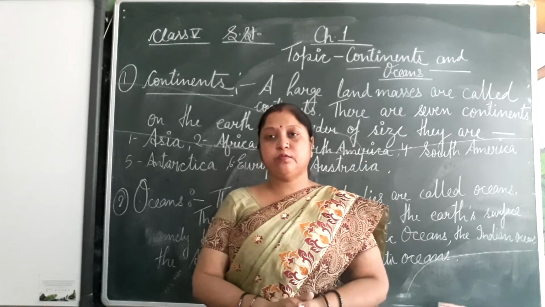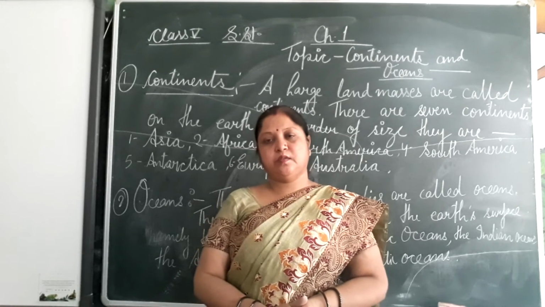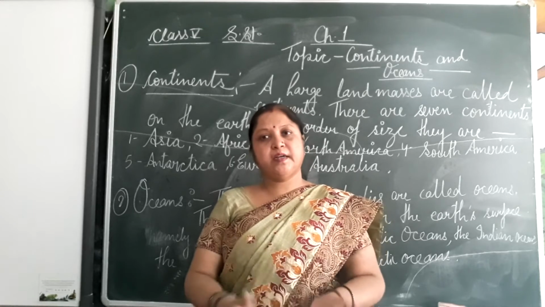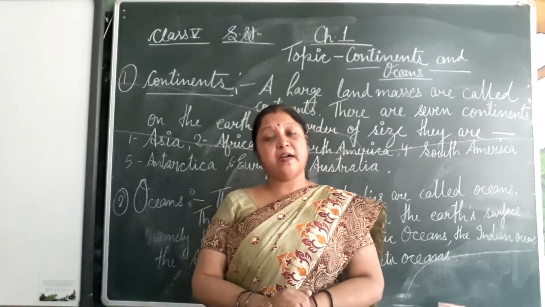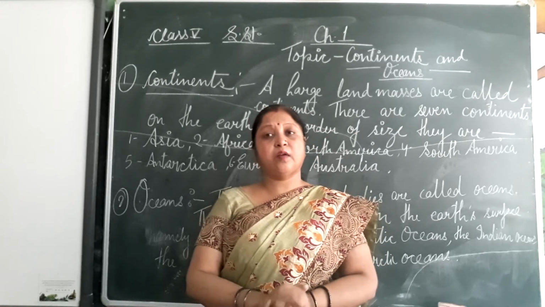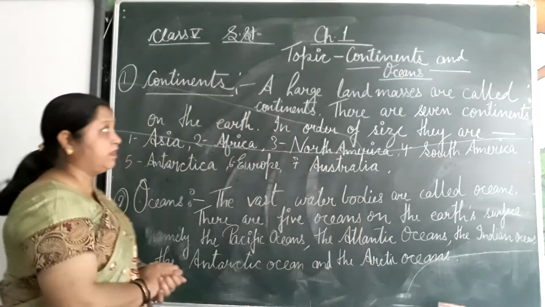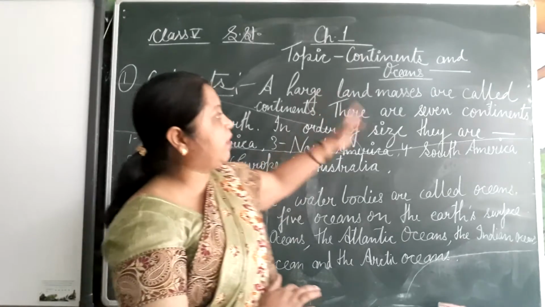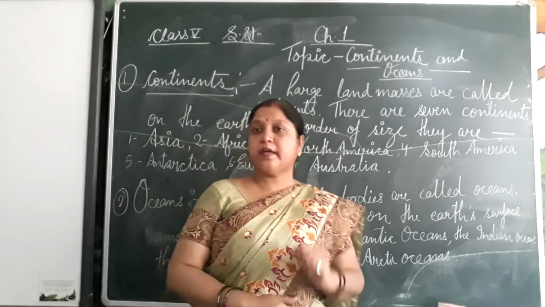Today I will teach you chapter 1, Continents and Oceans. What are continents? In the previous class you had already studied. A large land mass, look at the blackboard, a large land mass is called a continent.